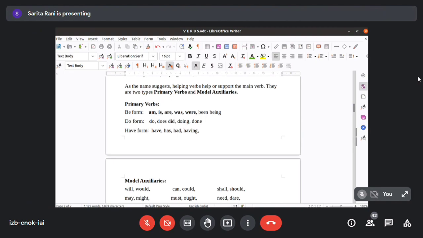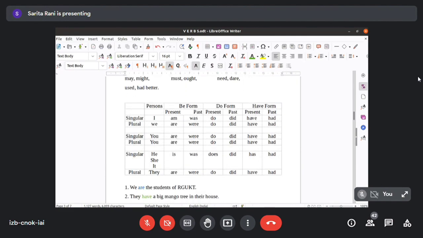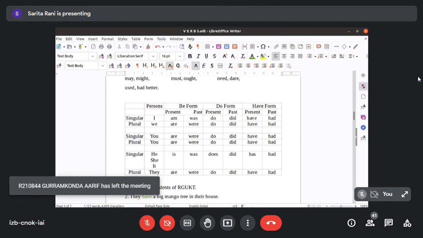For example, I have two pens. I have one mobile. Like that. So these are called primary verbs, which are the be form, do form, and have form. So before, what we have to learn is this table. We have to learn this table by heart.